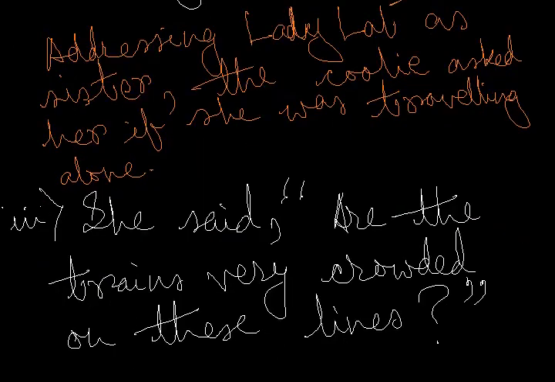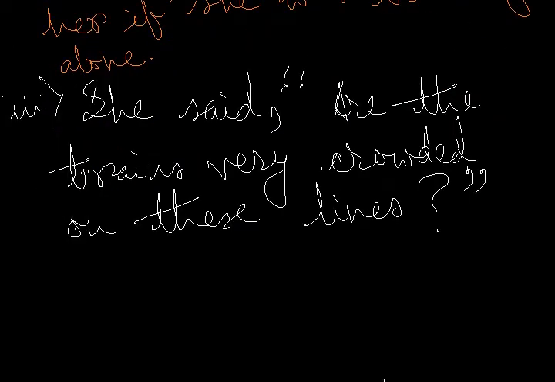Let us move on to sentence number 3. She said, are the trains very crowded on these lines? Remember students, I have chosen particularly those sentences where I can show you how different words are changed when they are rewritten in indirect speech. So we'll see that over here also. The first thing that the students must notice is this is again an interrogative sentence. So while writing it in indirect speech, we are of course not going to write she said, but we are going to write she asked.